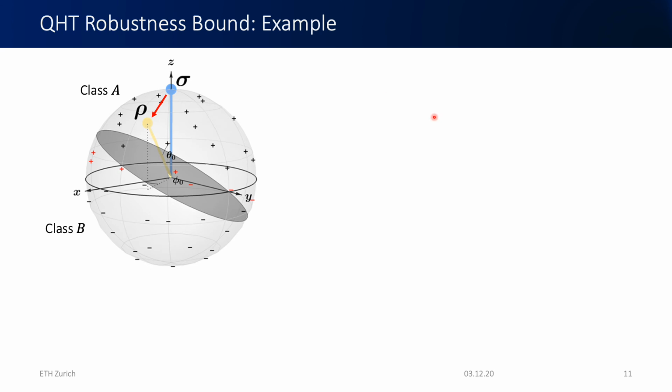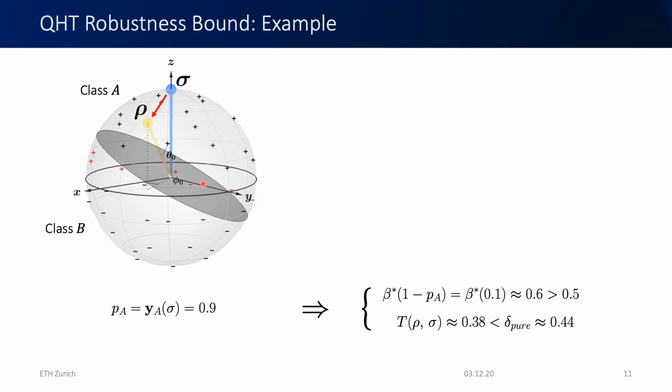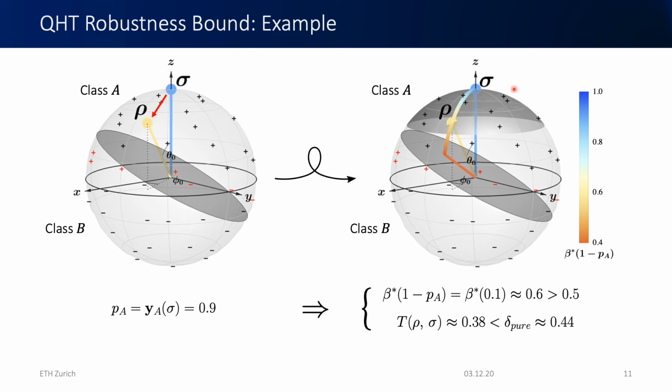So let's return now to our initial example, where we try to characterize a region around sigma for which it is guaranteed that all points within this region are robust. So this particular classifier here, this gray disk, classifies sigma to be of class A with probability 0.9. And given these expressions that we have seen before, we can now calculate a robust radius around this sigma that contains all the points for which the classifier is guaranteed to be robust.